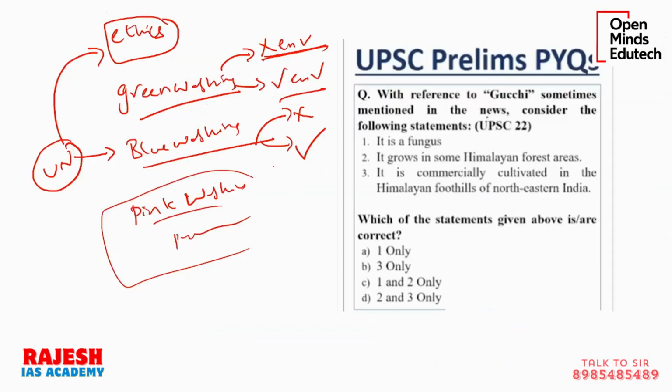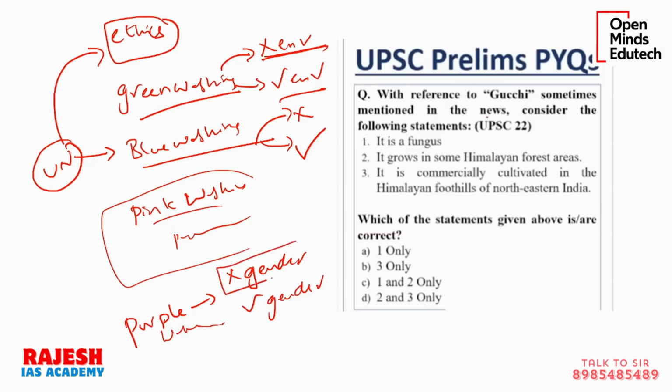That means, let me tell you, purple is for gender. So purple washing means someone is not working for the promotion of gender equality, but they are projecting themselves as if they are working for gender equality. It is called purple washing.